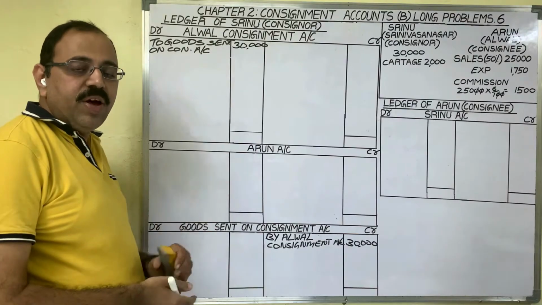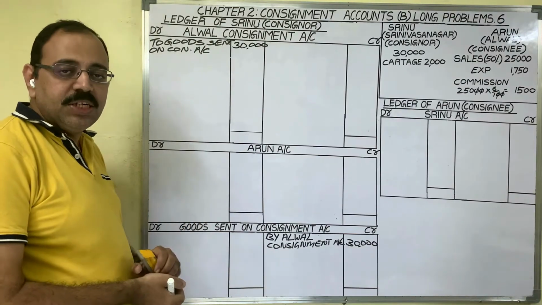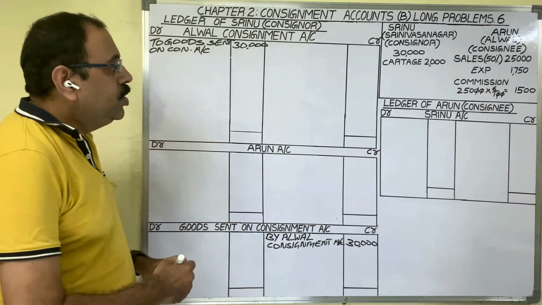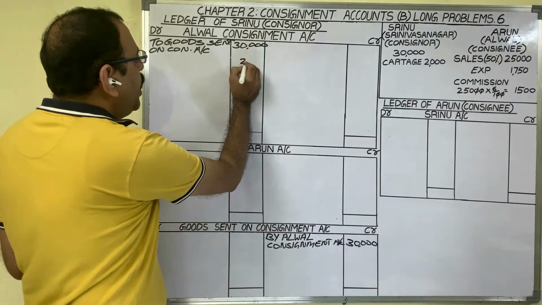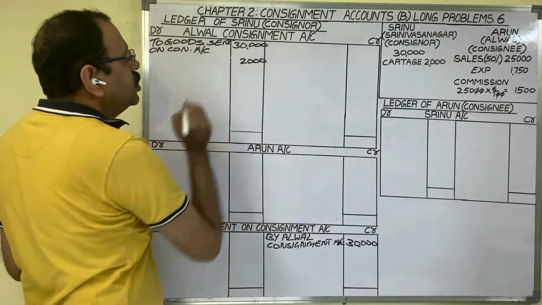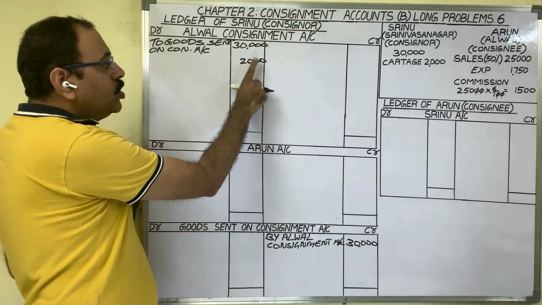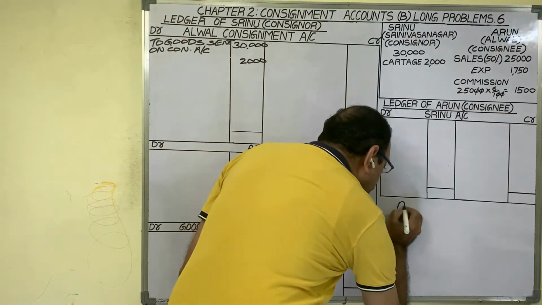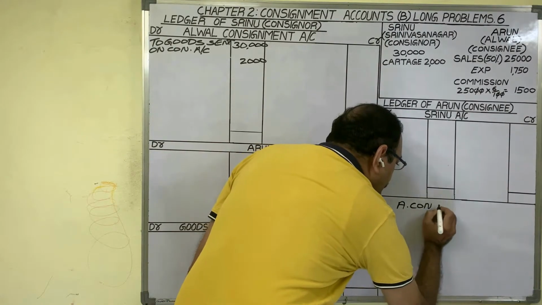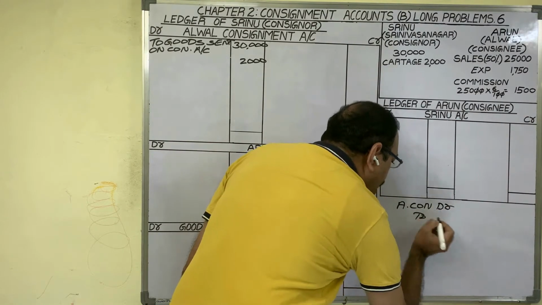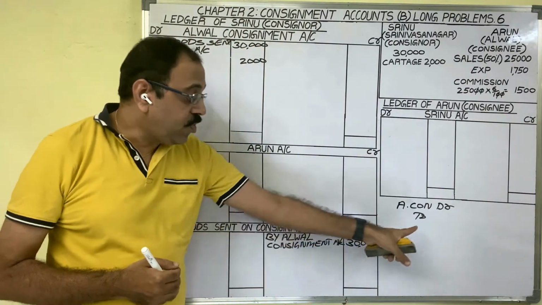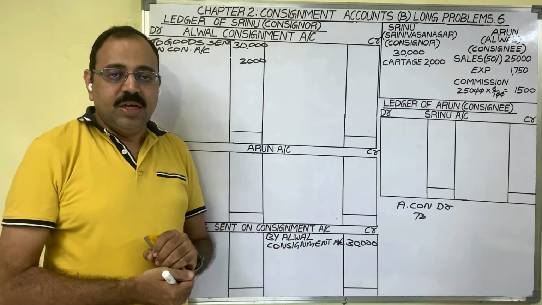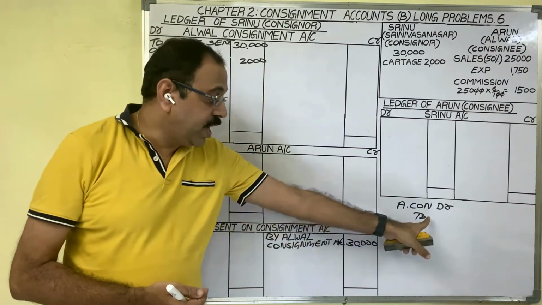Consignor's expenses. For consignment business, it is an expenditure. As per the nominal account rule, expenses are to be debited. 2,000 we should debit in consignment account. If you want to debit 2,000 in consignment account, while writing the entry also, consignment account should be debited. Consignment account debtor to. On the credit side, what to write? The consignor is incurring that expenditure. If he pays in cash form, we should write cash.